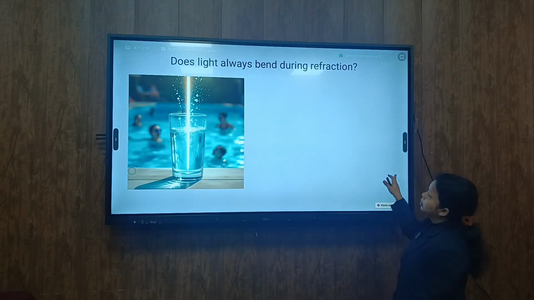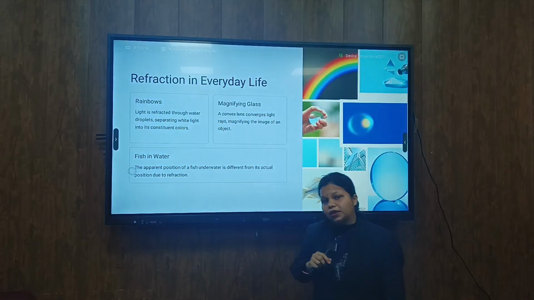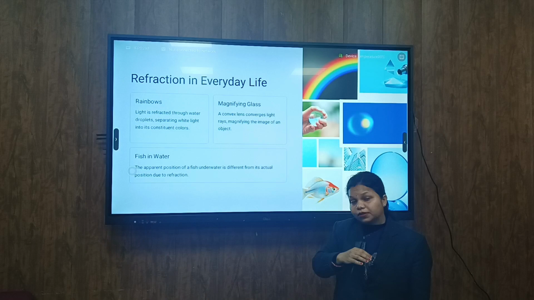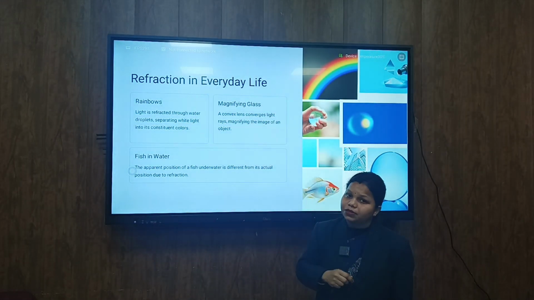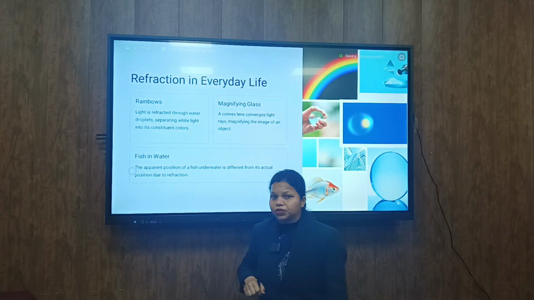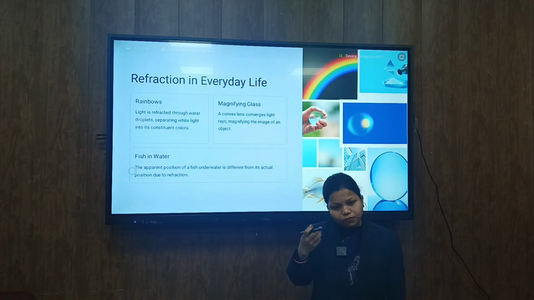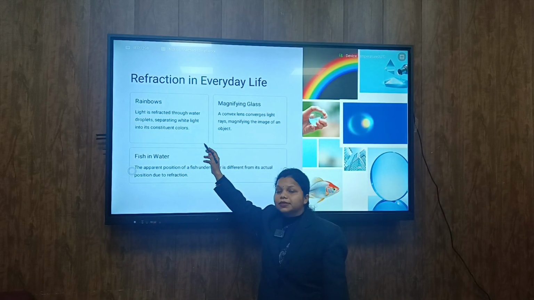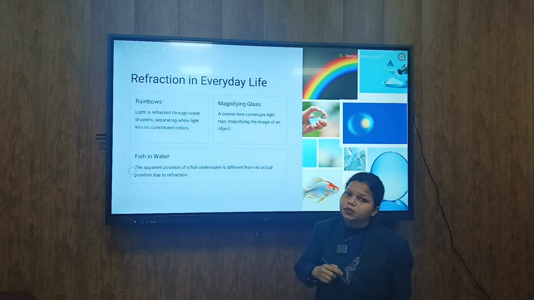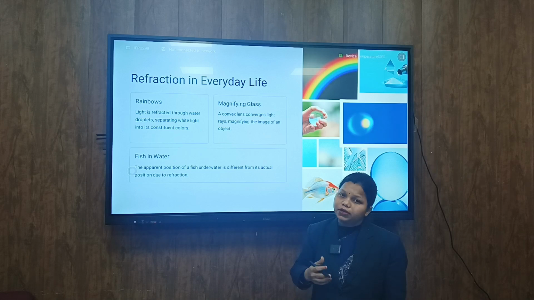Next we'll discuss the refraction that we observe every day in our life. There are so many cases; every day, whenever you are looking, everywhere there is refraction. Whether it is rainbow formation, that we already know about, that is dispersion. When the light is passing through a prism, it splits into 7 colors. That is also one case of refraction. This is again a special case. Why? Because when the light is passing through a prism, it will produce a rainbow formation or dispersion.